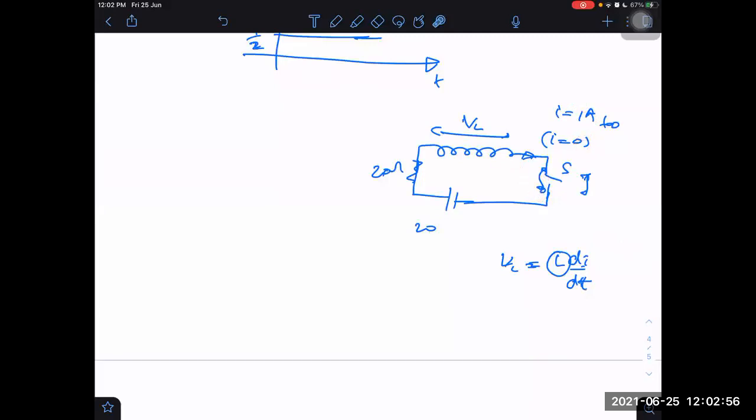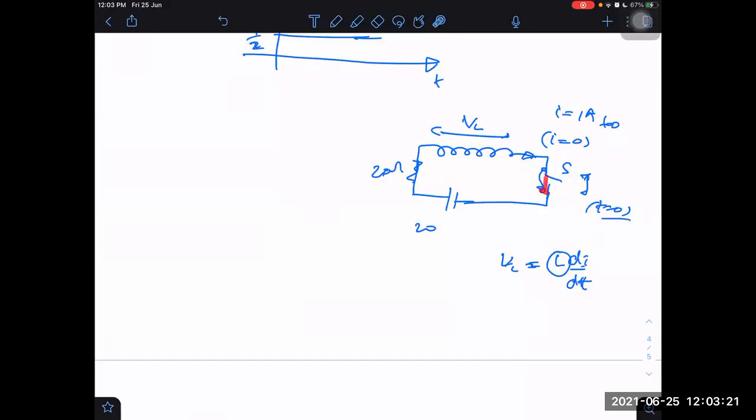But the tendency is so strong for the current to maintain itself that it will even maintain the current through the air gap also. When such questions are asked, what is the current flowing through the inductor just after opening the switch? If they say the answer is 0, then you can assume it to be 0. There is no harm in that. But that also actually takes some finite time. Finite means infinitesimal time, a microsecond or less than a microsecond.